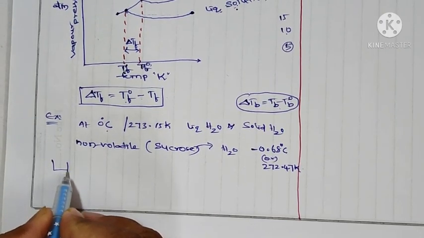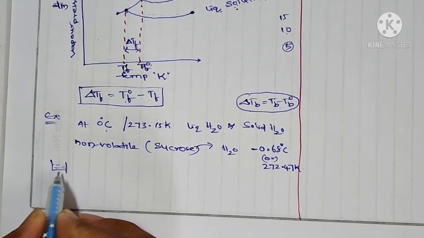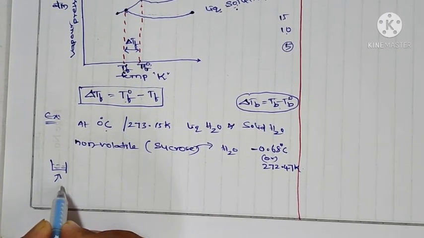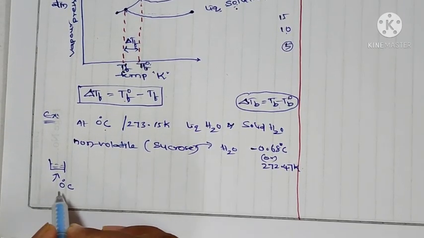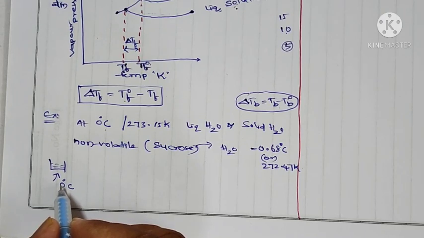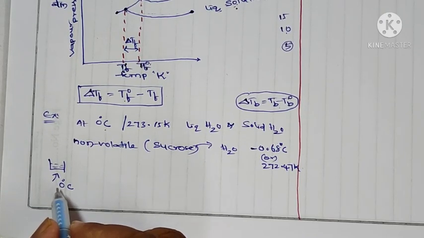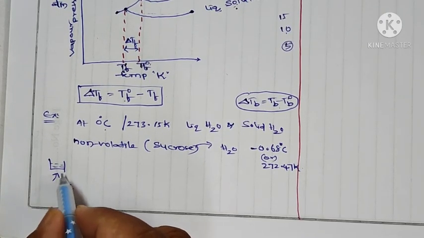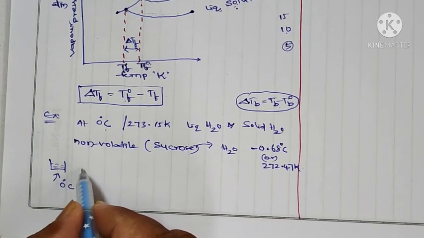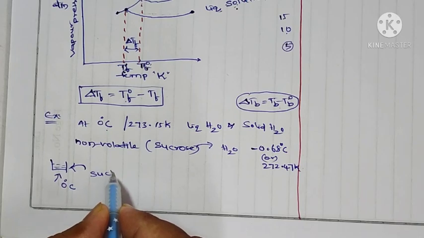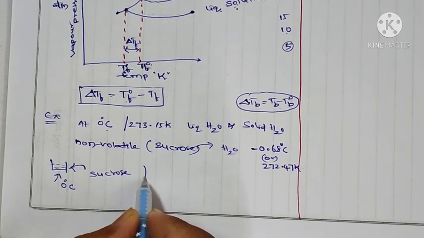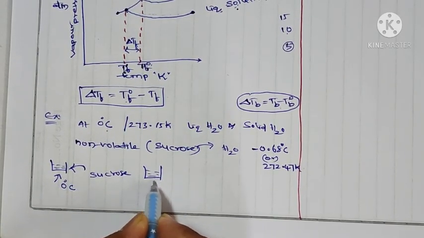So this is the pure water, and that pure water freezes at 0 degree centigrade. It means at 0 degree centigrade, the liquid water and solid water have the same vapor pressure. If I add the solute sucrose, then we get the solution.